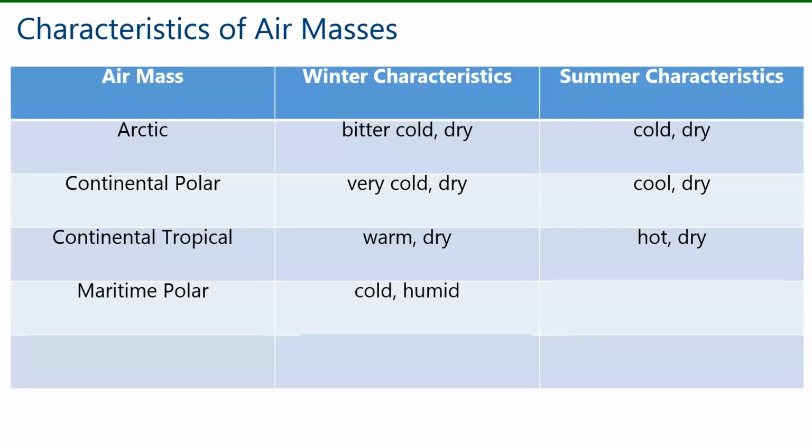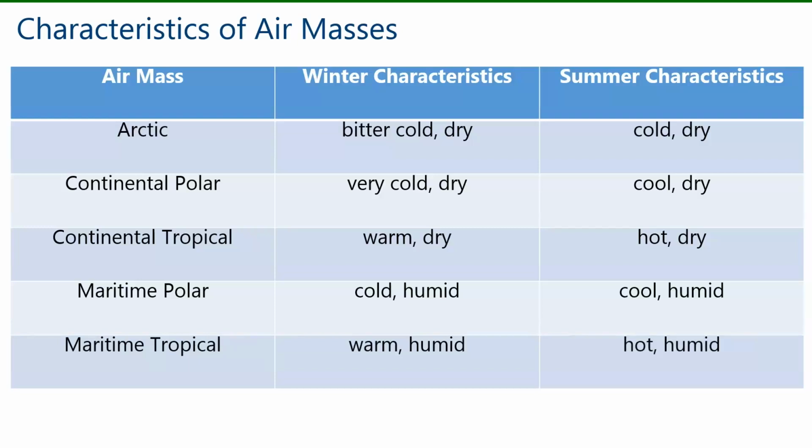It'll be cold because of the word polar in the name, and humid because it formed over bodies of water. The word maritime indicates this. And in the summer, it'll be cool and humid. And for maritime tropical, it'll be warm and humid in winter and hot and humid in the summer.